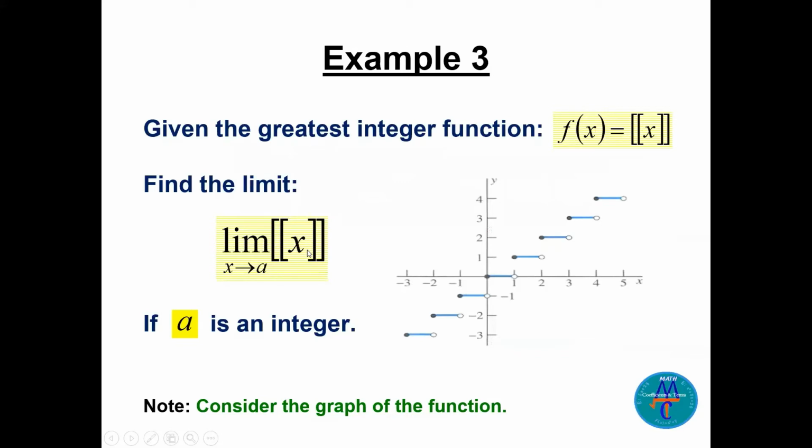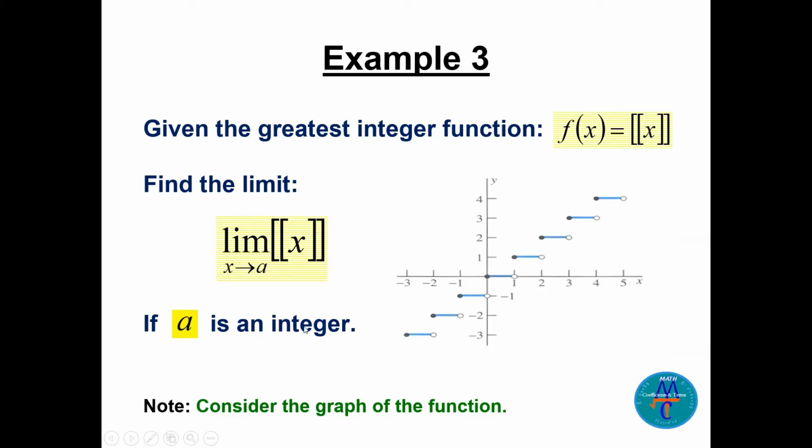Now let's take an example about the greatest integer function. You know the greatest integer function we have seen in the algebra course. f of x is equal to the greatest integer function. Let's find the limit of the greatest integer function as x goes to a if a is an integer. Let's look at the graph here. I put the graph here. a is an integer, so it might be 1 or 2 or 3 or 4.